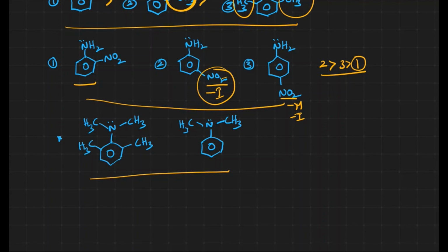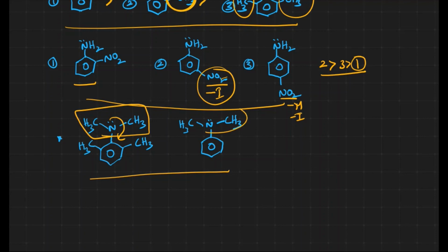Here this particular amine, like tertiary amines, is comparatively bulkier, substituted in between two methyl groups. Because of these groups, this amine group goes out of the plane. When it goes out of the plane, there is no conjugation, there is no resonance. When there is no resonance, it can readily donate the electrons.